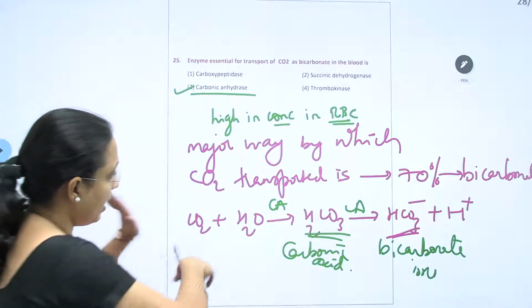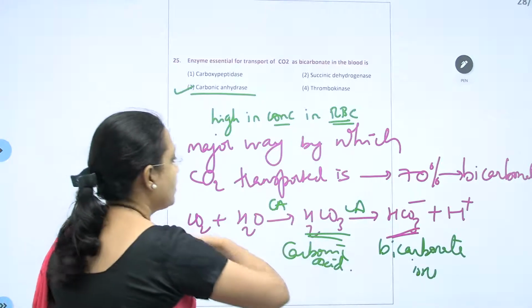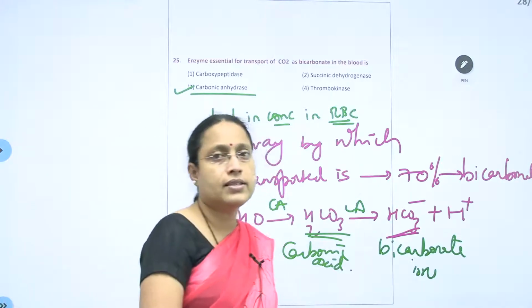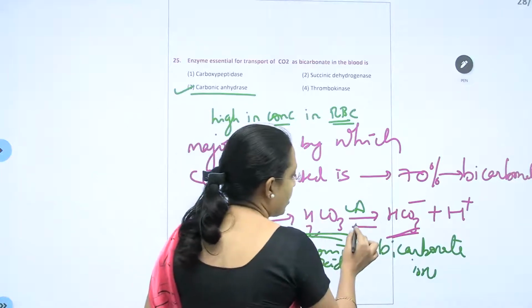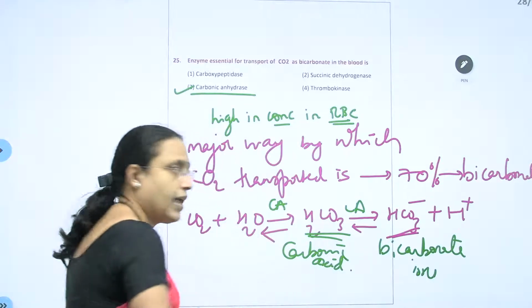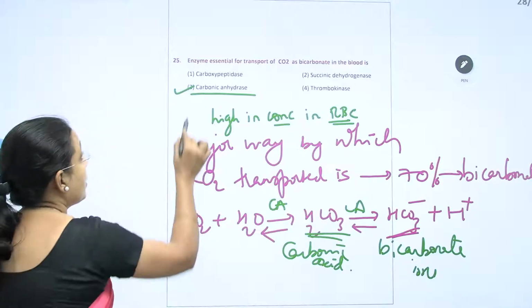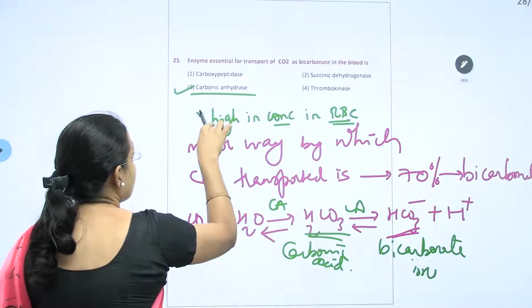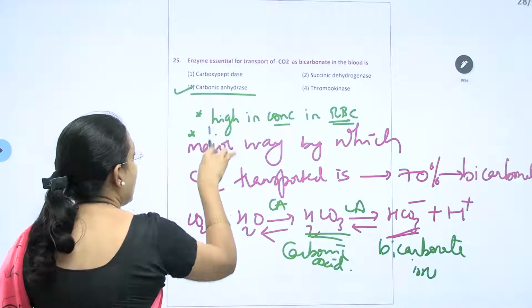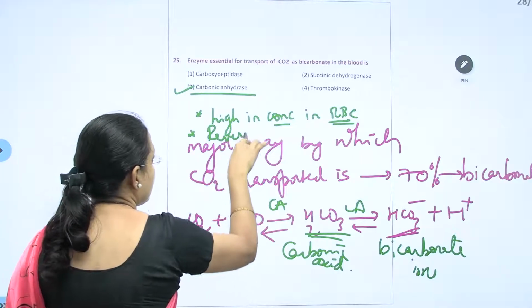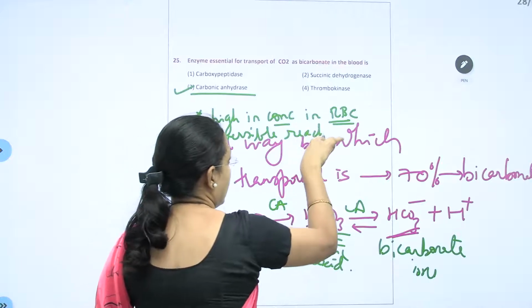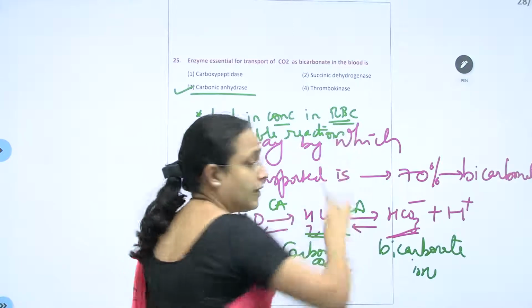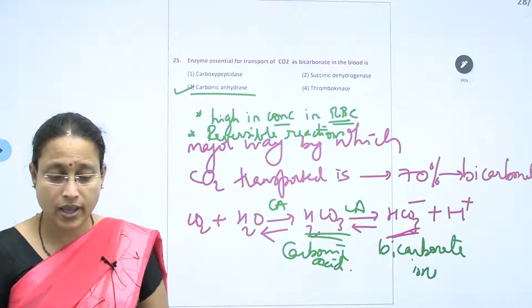And remember, here I have only written a single direction. This direction is near the tissue side, and it becomes the opposite direction near the alveolar side. That means this enzyme is high in concentration in RBC and also catalyzes reversible reactions.